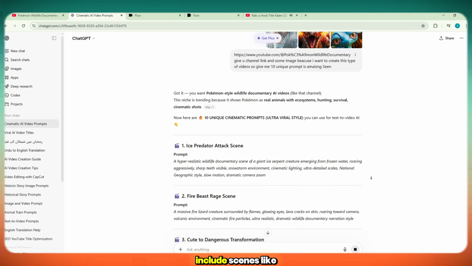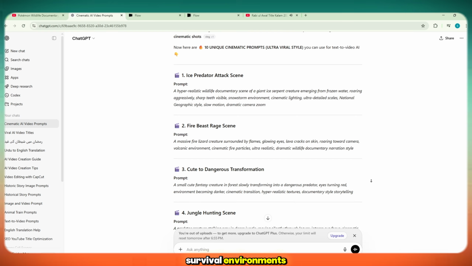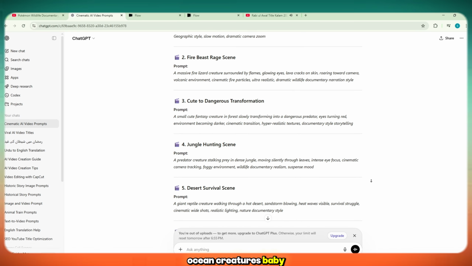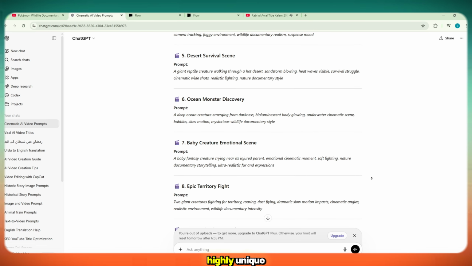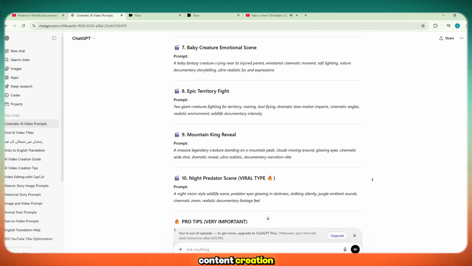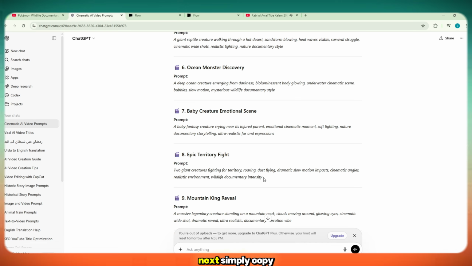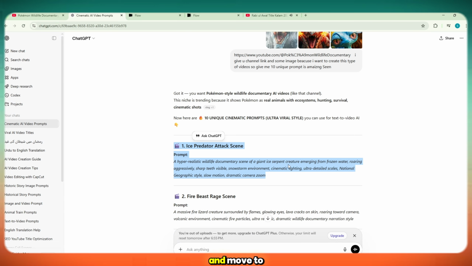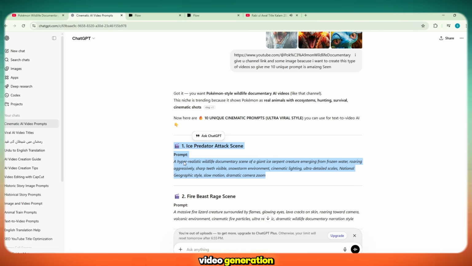These prompts may include scenes like jungle hunting sequences, desert survival environments, ocean creatures, baby fantasy creatures, epic mountain kings. Each prompt is highly unique, visually rich, and designed for viral content creation. Now, carefully review all the prompts. You'll notice how detailed and creative they are. Next, simply copy your favorite prompt and move to the most important step, text-to-image or text-to-video generation.